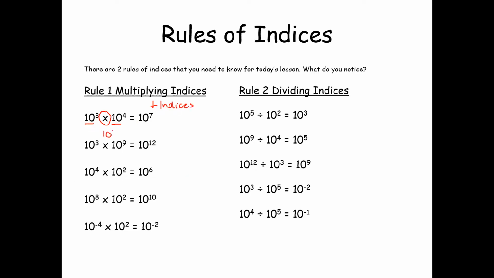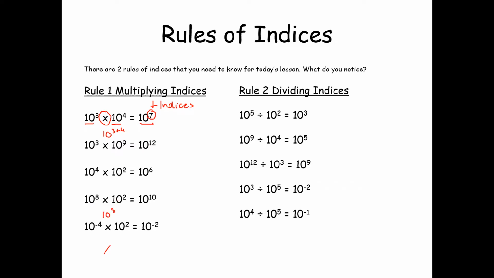So for this first one, you don't need to copy this one down. We've got 10 to the power of 3 times by 10 to the power of 4. So all you're doing is adding your indices, giving you 10 to the power of 7. 3 plus 4 gives you the power of 7. And now we'll do a quick another one. So 10 to the power of 8 times by 10 to the power of 2.